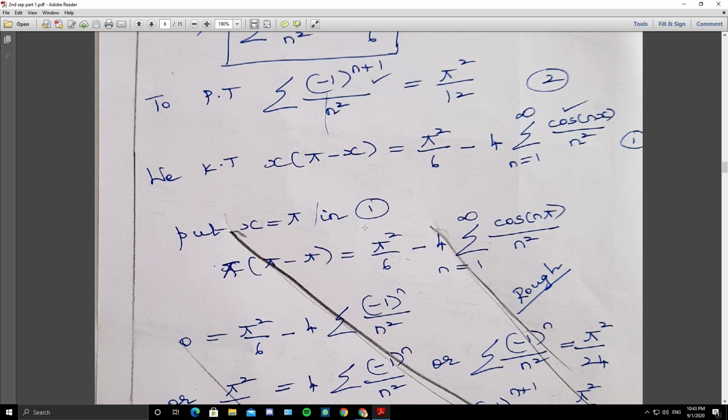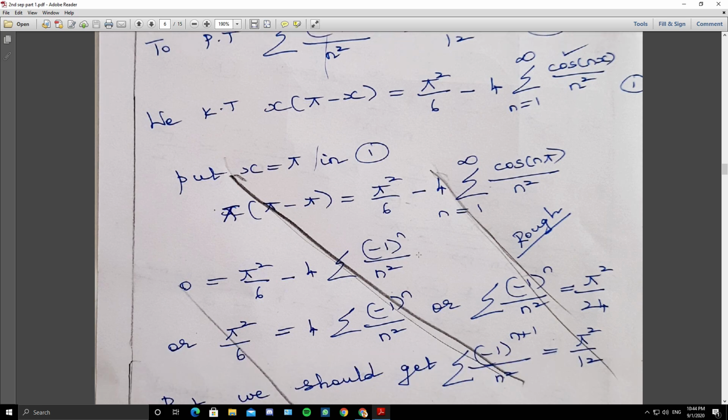So x equals pi is not working for this proof. I repeat, if you take x equals pi, no doubt it belongs to the closed interval 0 to pi. If you take x as pi, the left side is 0, and the right side is pi square by 6 minus 4 times summation cos n pi by n square, where cos n pi is (-1) to the power n. But you're getting pi square by 24, whereas you have to get pi square by 12. So x equals pi is not working out. That is why I have cancelled this.